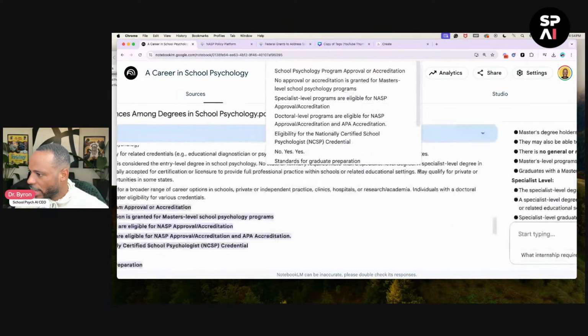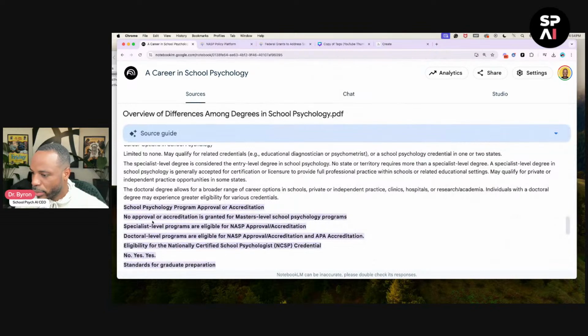But if we click that, then it takes us directly to the source here, right? And this is coming directly from the document. What's great is it's not hallucinating.